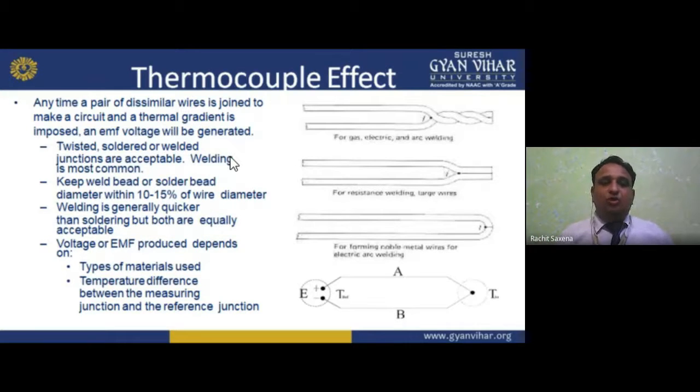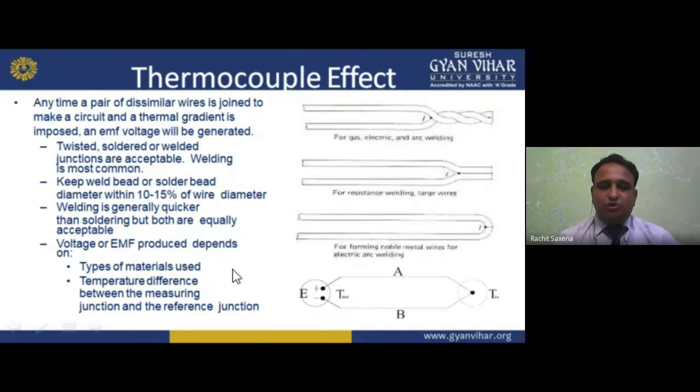The voltage or EMF produced depends on these things. Now, if voltage is generated, we already know. But see here, we have twisted gas welding, resistance welding for large wires, and for thermocouple cable we have metal wires for electric arc welding. So arc welding is there, gas welding twisted is there, and resistance welding is there.